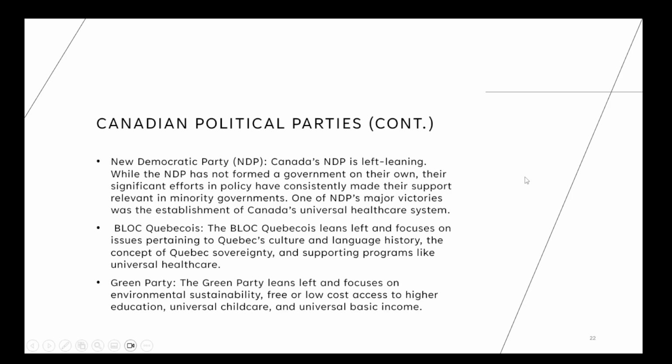The New Democratic Party, or the NDP, is left-leaning. While the NDP has not formed a government on their own, their significant efforts and policy have consistently made their support relevant in minority governments. One of the NDP's major victories was the establishment of Canada's universal healthcare system.